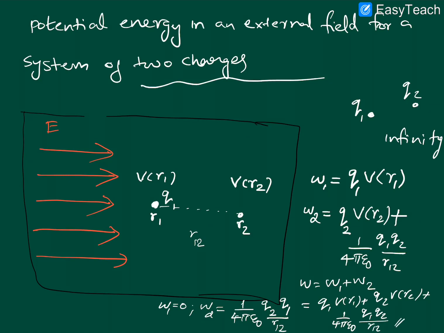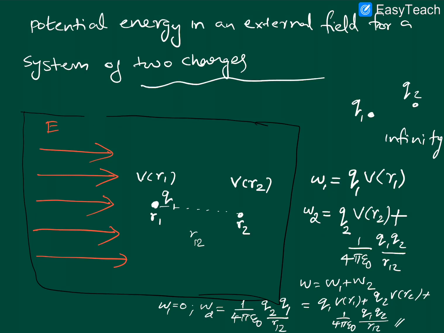So you can see here some extra terms are there because of the external field. Other than that, all the other terms will be the same, like case 1 when the external field is absent. Those terms will be here. Along with that, some extra terms will be there because of the external field. The first two terms are coming because of the external field.